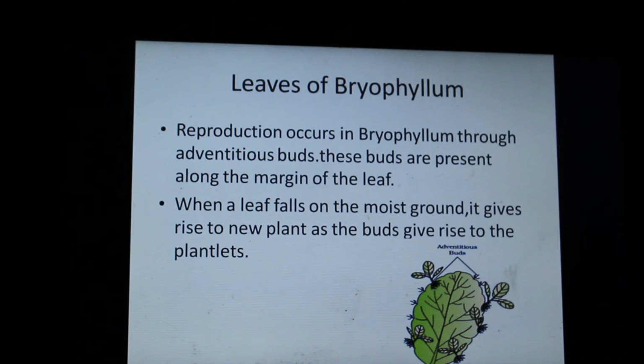Leaves of bryophyllum. See, this is a leaf, and along the margin, adventitious buds. Buds will give rise to... You can see these buds germinating and tiny leaves coming out of it. And if a bud is going to germinate, it's going to be only on the margin of bryophyllum, and upon reaching a certain stage of growth, it will fall down and form a new plant altogether.